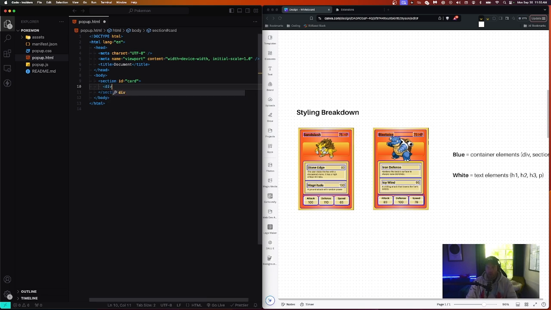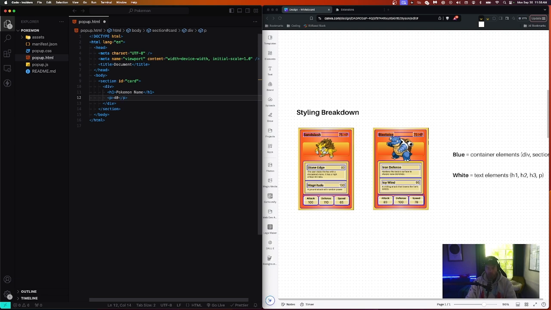So for that, we're going to use a div tag, and the name is going to be an H1, and I'm just going to say Pokemon name. I'm going to put that there just so I know what it is, right? So that's our most important thing on this entire card, the name of the Pokemon, so I'm putting that in an H1 tag. And typically we reserve H1 tags for the most important headline of a page, and there's usually only one of them, okay? And then below that, I'm going to use a P tag, a paragraph tag, for the HP,